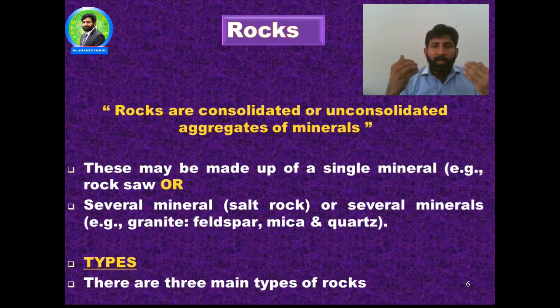Now, a very specific topic which I want to discuss with you in detail is rock. What are rocks?